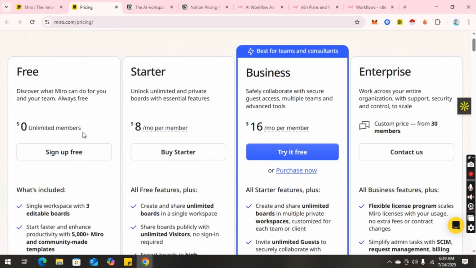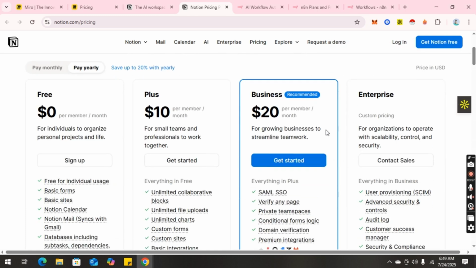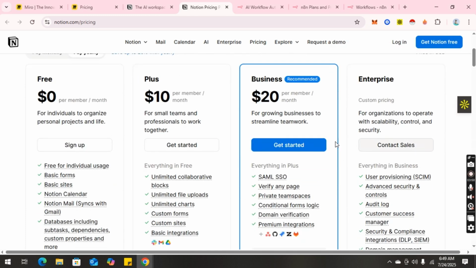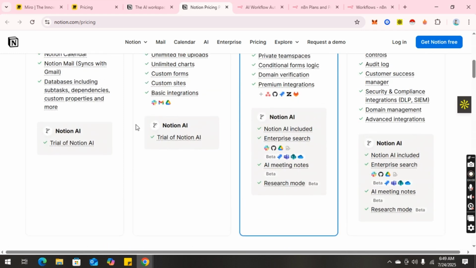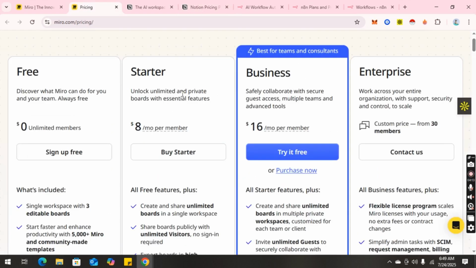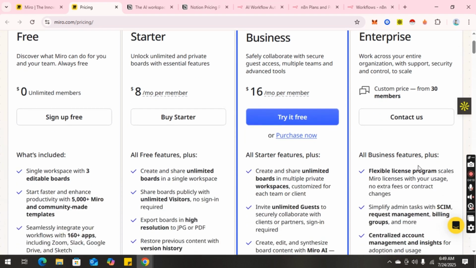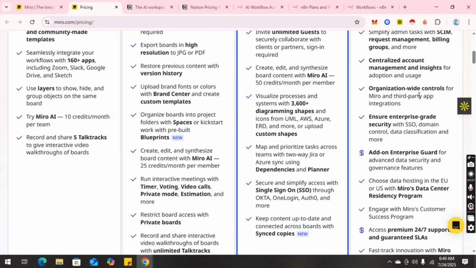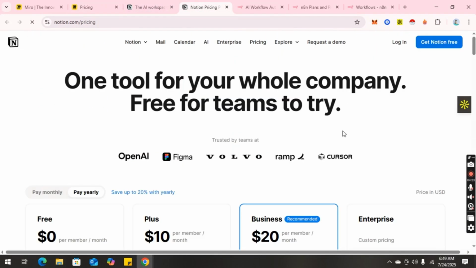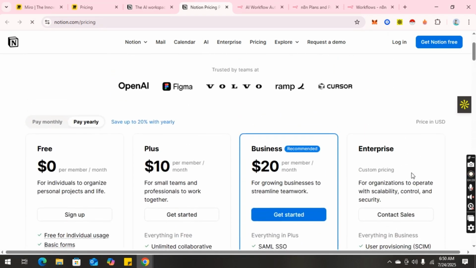Miro charges per seat and is best for teams, whereas Notion remains generous for solo users with a strong free tier and relatively affordable personal Pro and AI upgrades. Security and admin features now exist robustly in both platforms, but Miro's enterprise plans emphasize collaboration governance, while Notion emphasizes workspace structure and page access rules.